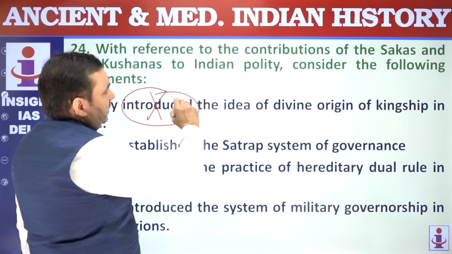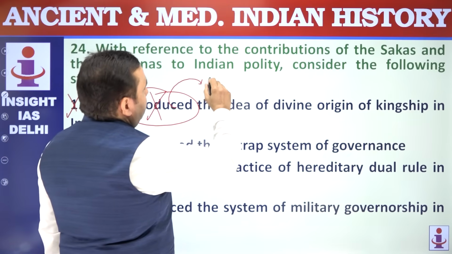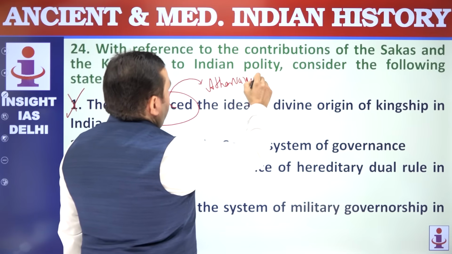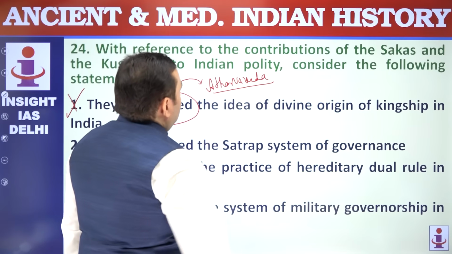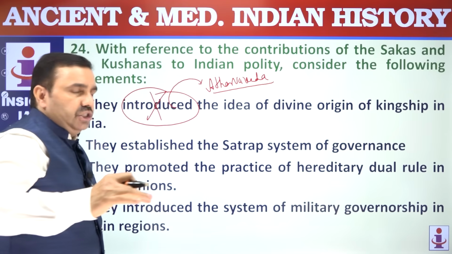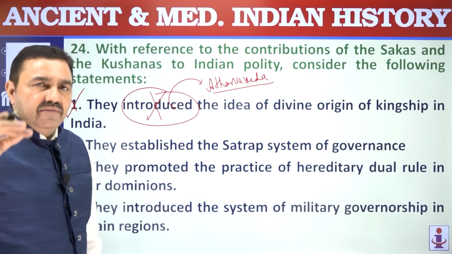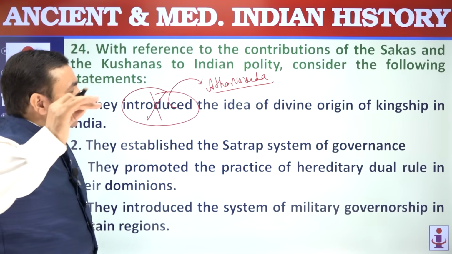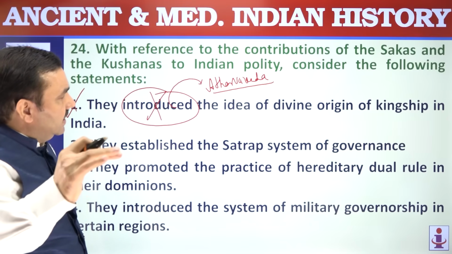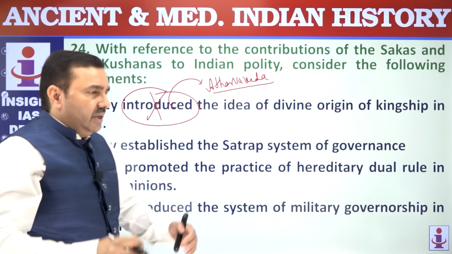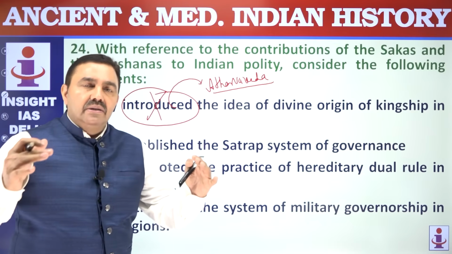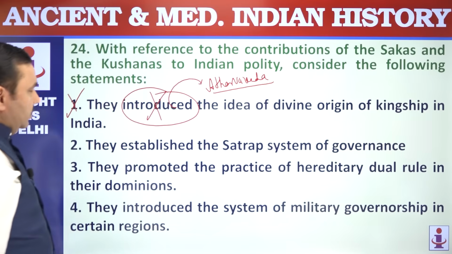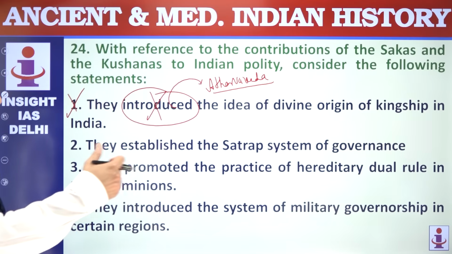The idea of divine origin of monarchy for the first time is found in the Atharva Veda, a Veda of the later Vedic age, which contains the first reference of the king being a representative of God. In the Atharva Veda, King Parikshit is mentioned as Ardhadeva or semi-divine. So they did not introduce, they followed, but it was already there.